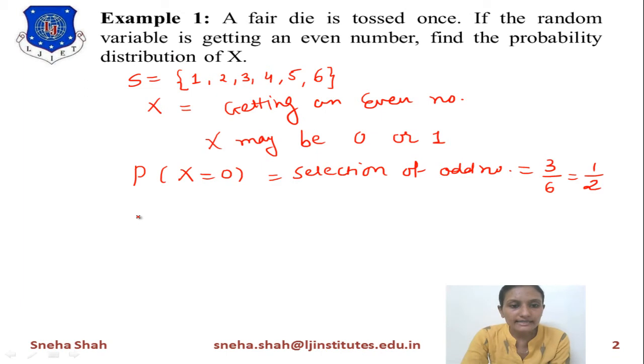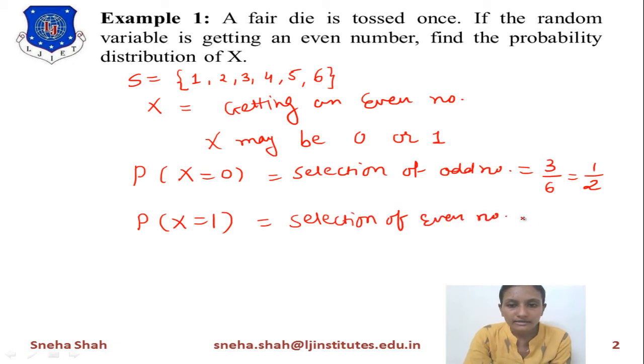Now if we are selecting probability of X equals 1, 1 means we are getting an even number. So it is considered as selection of an even number, which means 2, 4 and 6. It means 3 numbers from the 6 possible outcomes. So its probability is also 1 by 2.